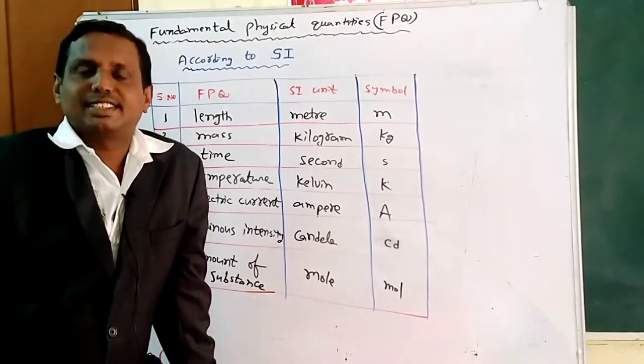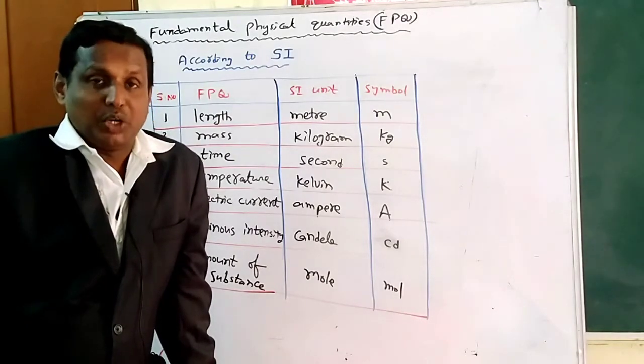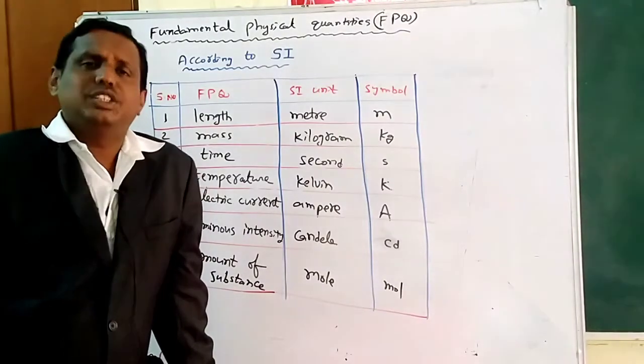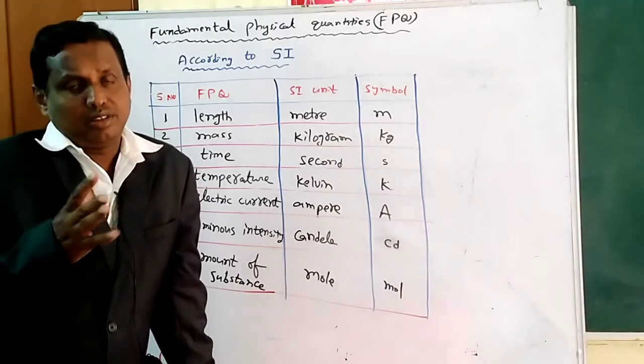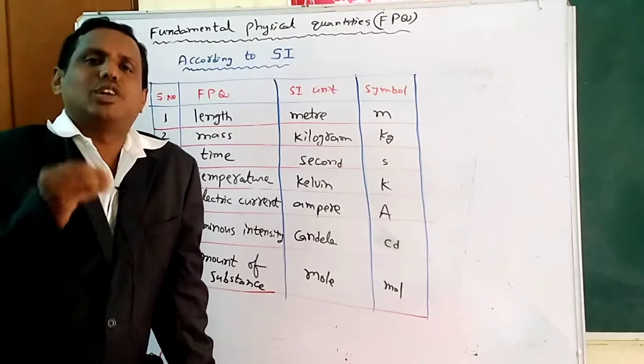In the last class, I gave an idea about the physical quantities. Now I am going to explain very clearly about the physical quantities. The quantity which can be measured is called a physical quantity. Example: length, mass, time. Okay. In physics, we have so many physical quantities.